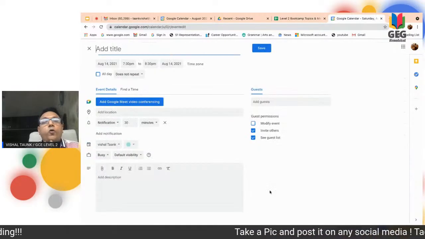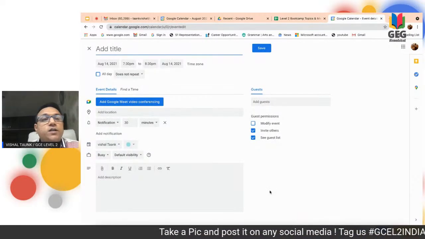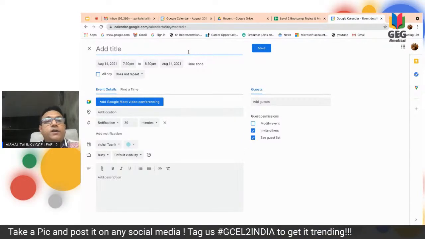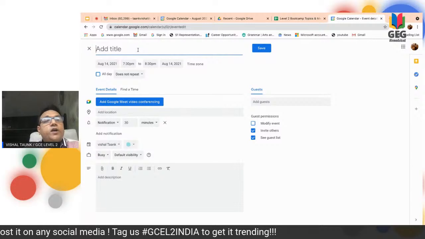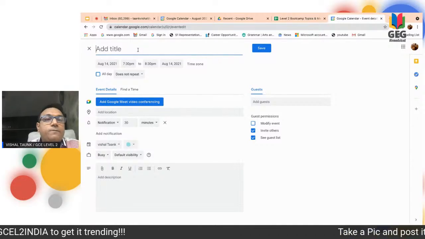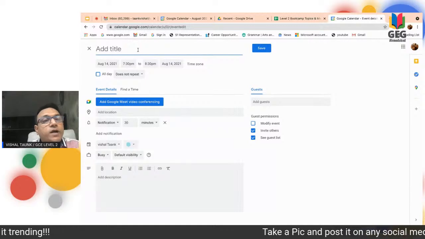And for more options, I'm opening it so that you all can see the full view of this, and I can explain all the features of the event. First of all, the heading is there. You can give a heading here, whatever the department meeting or PTM appointments you want to give to the parents. You can add the agenda here, sorry, the title.